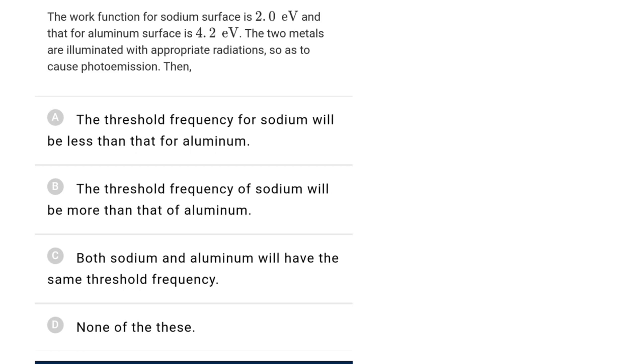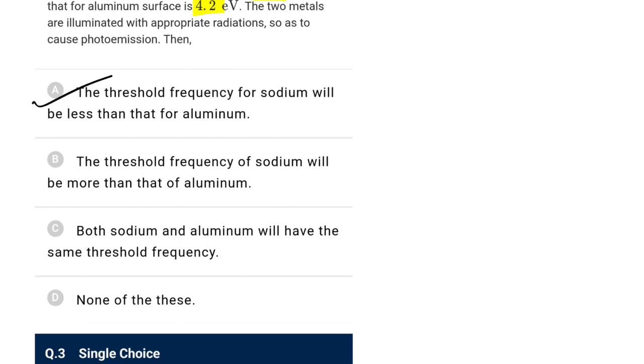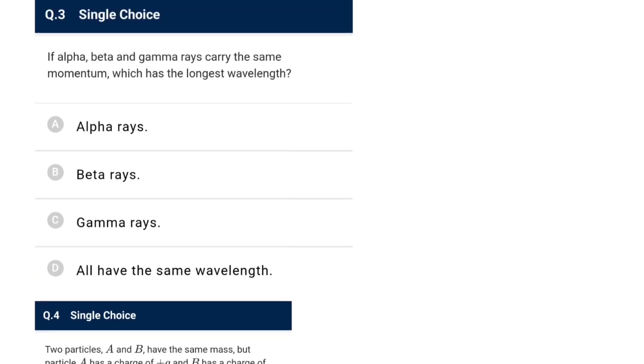The work function of sodium surface is 2 and aluminium is 4.2. The two metals are illuminated with appropriate radiation so as to cause photo emission. Then the threshold frequency, you know the work function is less for sodium, so threshold frequency for sodium would be lesser. That is going to be correct. So first option is correct. So clearly you know what we have, simply phi is equal to h nu naught. So the one which has the more phi will have the more value of that nu naught.